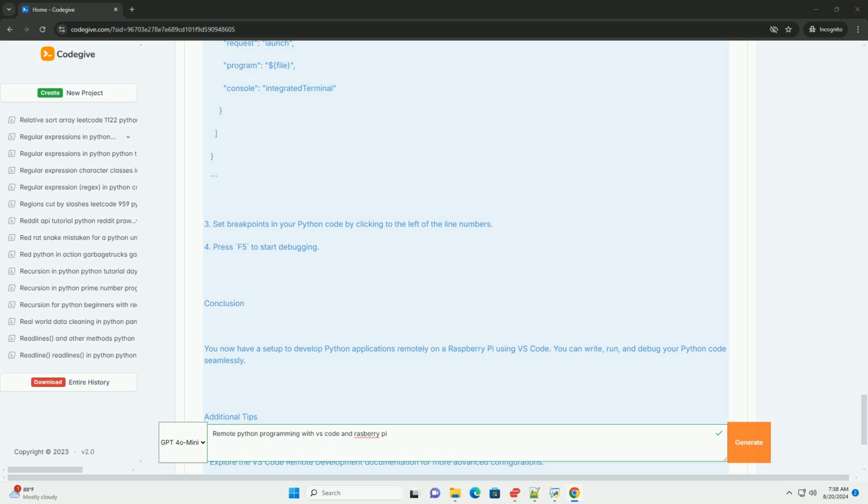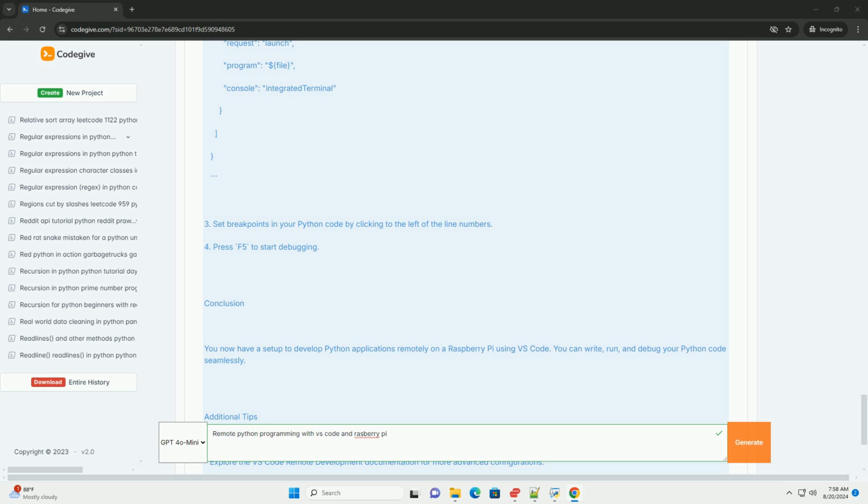Step 6. Running your Python program. 1. Open a terminal in VS Code by selecting Terminal, New Terminal from the menu. 2. Make sure you are in the directory where hello.py is located. 3. Run your program: bash python3 hello.py. 4. You should see the output: Hello, Raspberry Pi!